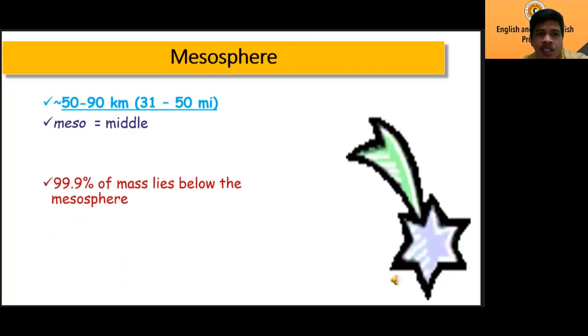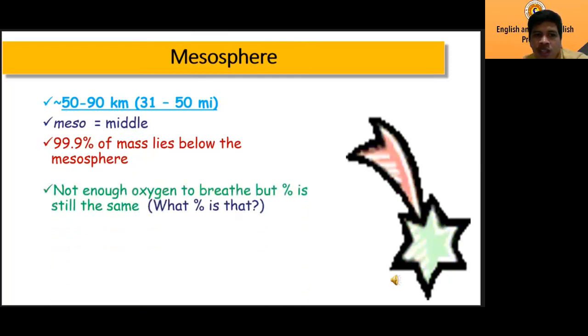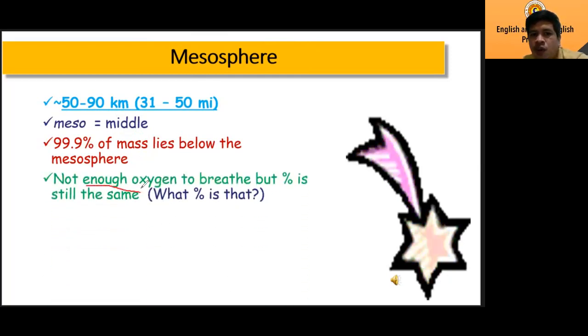And then next, 99.9% of the mass of the atmosphere is found below the mesosphere, lower, not high. And then what else? There is not enough oxygen, very thin, very little, a very small amount.